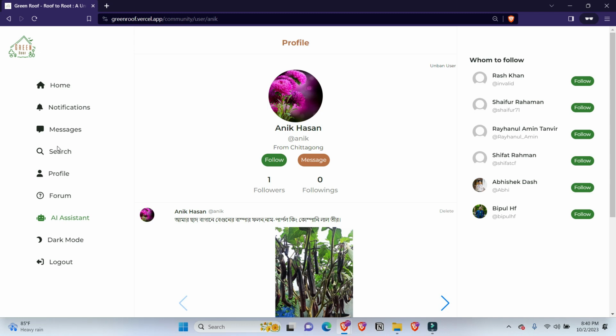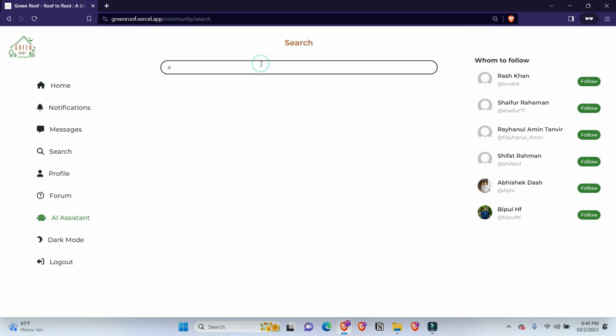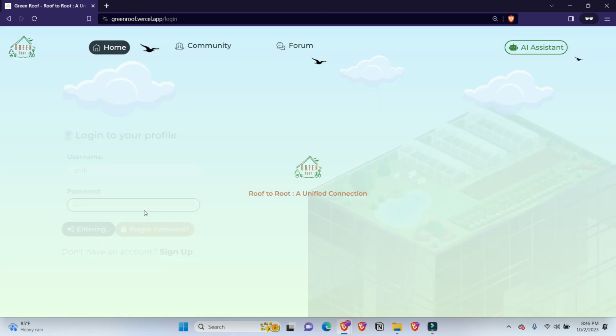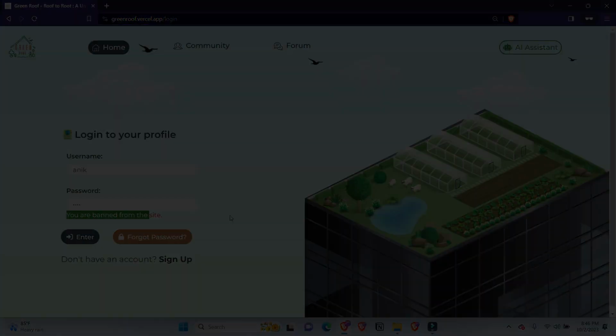Let's ban a user. Now let's search the user profile and see what happens. See, we no longer can follow or message the banned user. And a banned user can't log in to the site also.